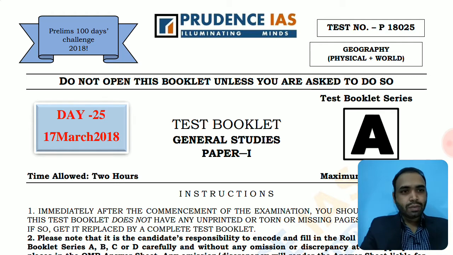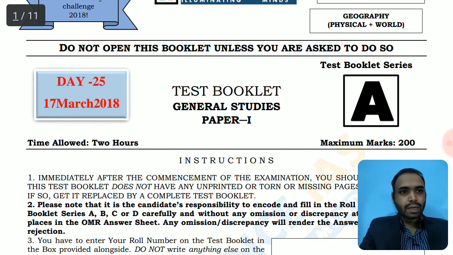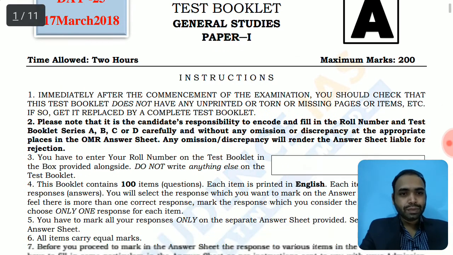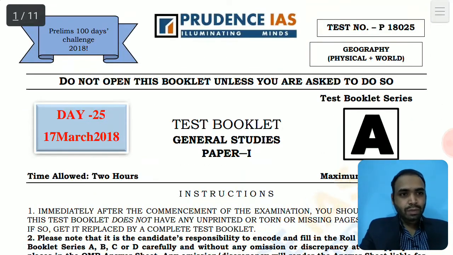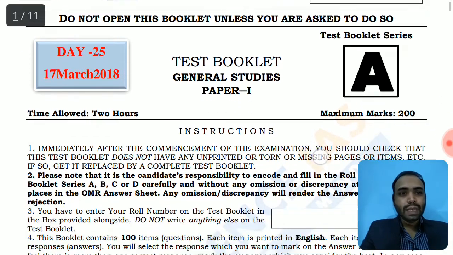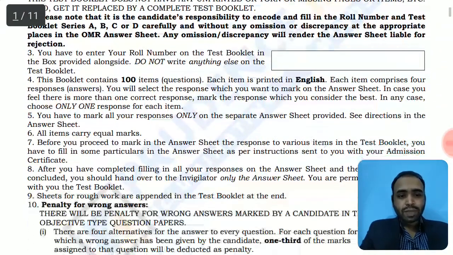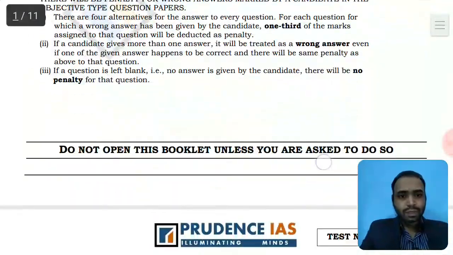Today we are going to continue with our geography subsection and we'll be taking up physical and world geography with a few questions on Indian geography. After the completion of these 5 days of physical and world geography, we'll mainly focus on Indian geography in the remaining 5 days of our 100-day challenge for the geography subsection.